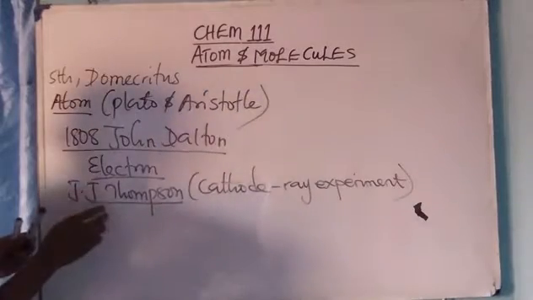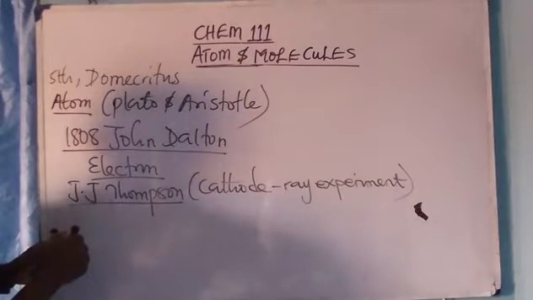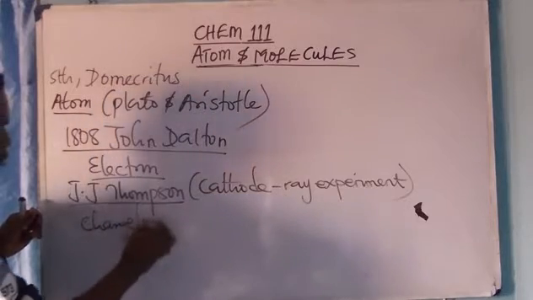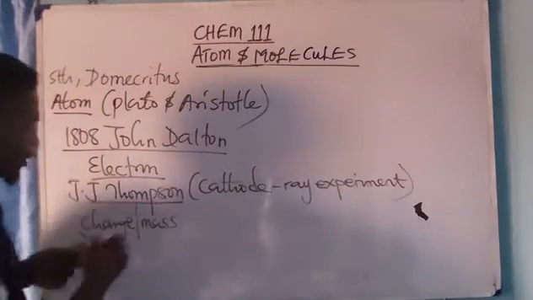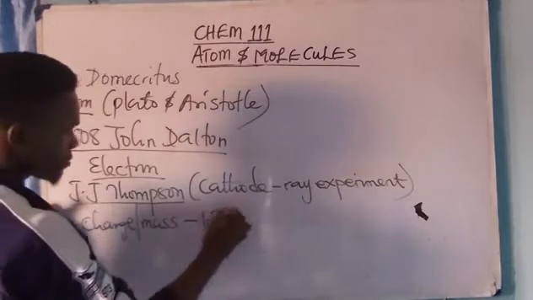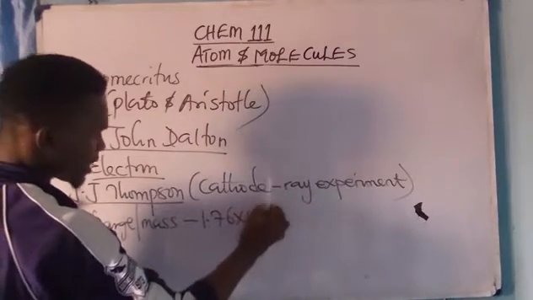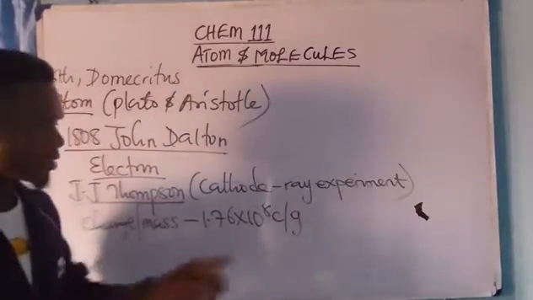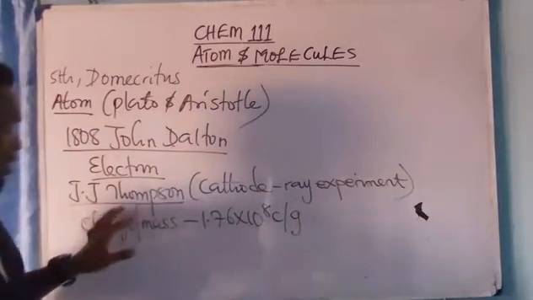Now, J.J. Thomson said that he discovered the charge to mass ratio of the electron as minus 1.76 times 10 raised to power 8 coulomb per gram. You know the SI unit of charge is coulomb. That was what he stated.